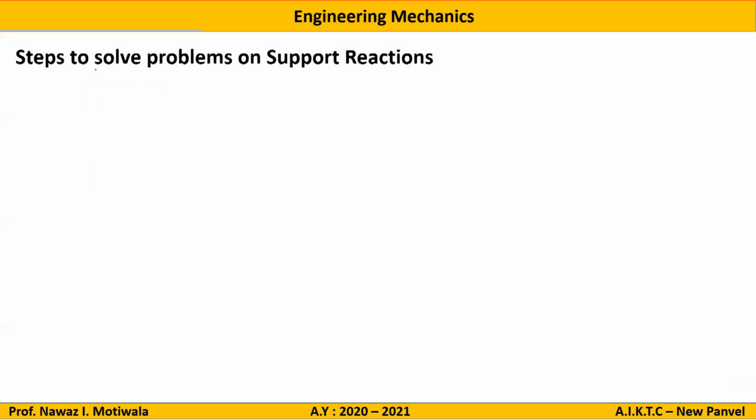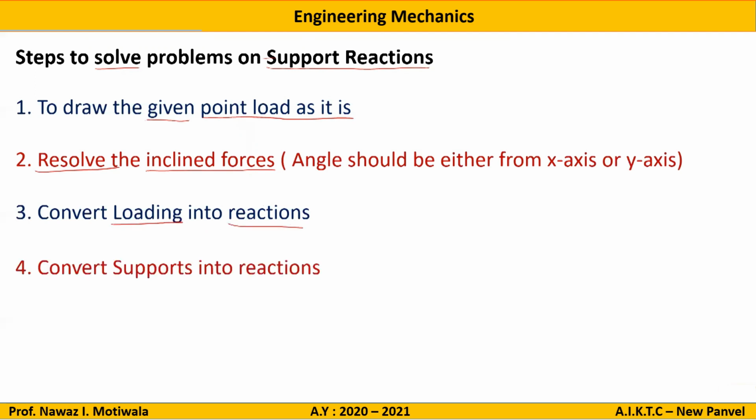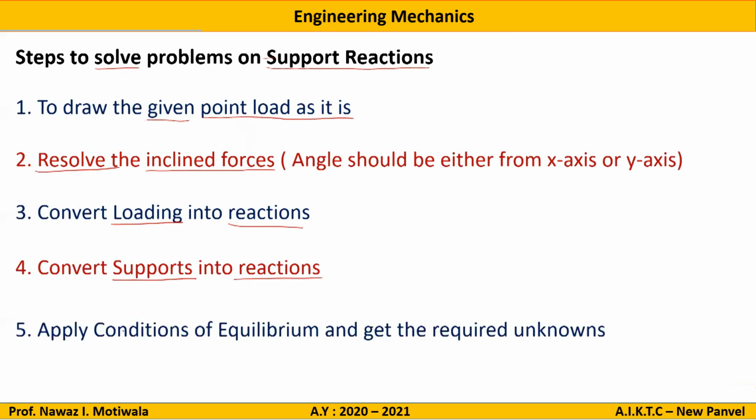Next are the steps to solve problems on support reactions. The first step will be to draw the given load diagram as it is. Second step will be to resolve all the inclined forces, which we have seen how to do. Third step will be to convert loading into reactions, that is, convert UDL, UVL or any other loading into resultant forces. Then convert supports into reactions. If it is a hinge support, roller support or fixed support, convert it into appropriate reactions. Then finally apply the conditions of equilibrium and get the required values.